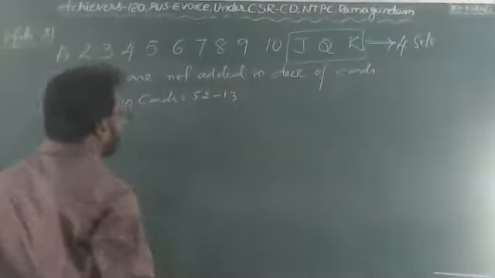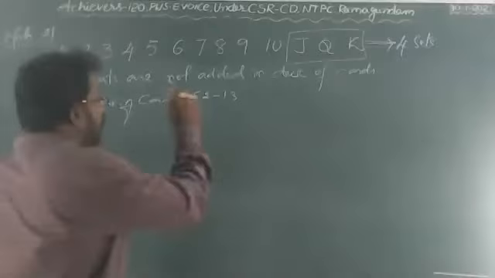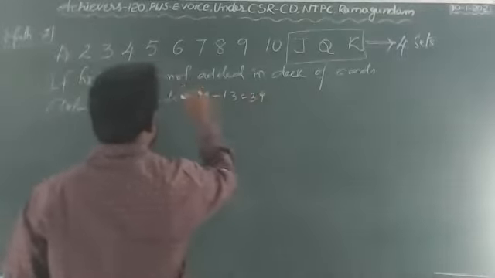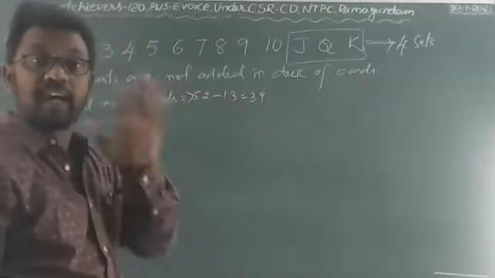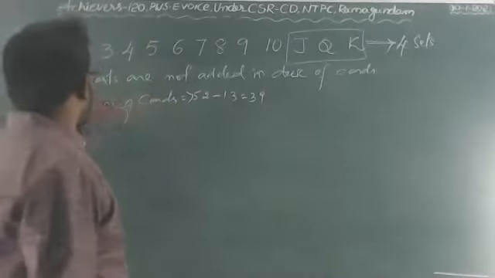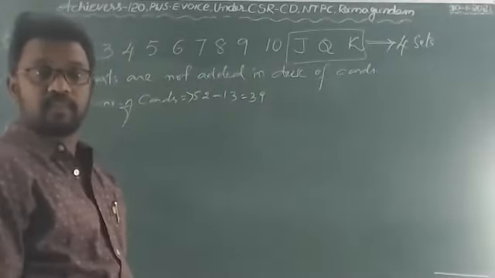Hearts are how many? 13 hearts will be there. 13 cards means one set. You have to delete one set: 52 minus 13. Hearts are not added in a deck of cards.